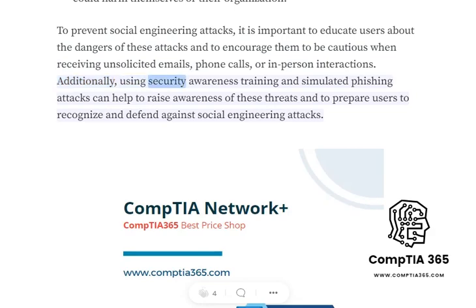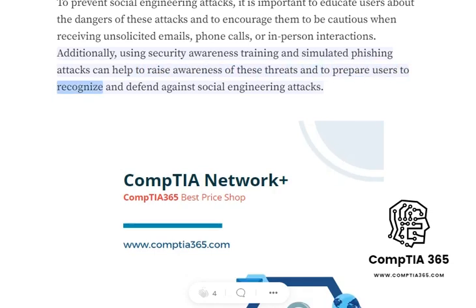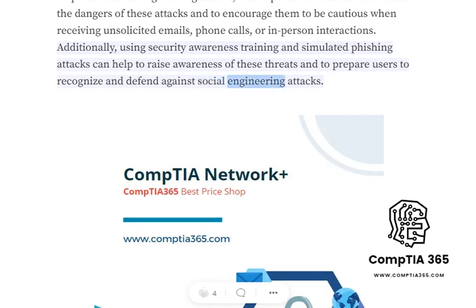Additionally, using security awareness training and simulated phishing attacks can help to raise awareness of these threats and to prepare users to recognize and defend against social engineering attacks.